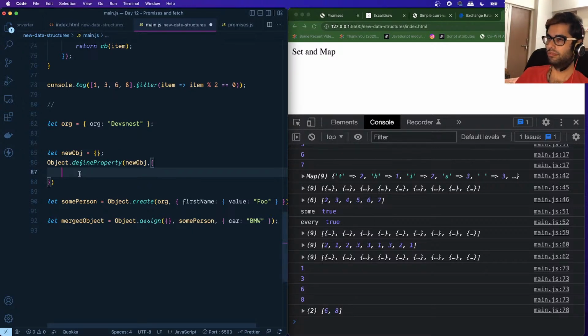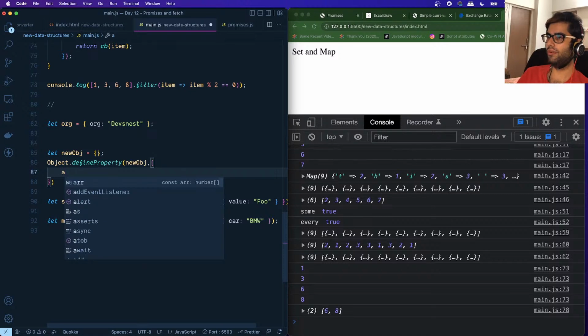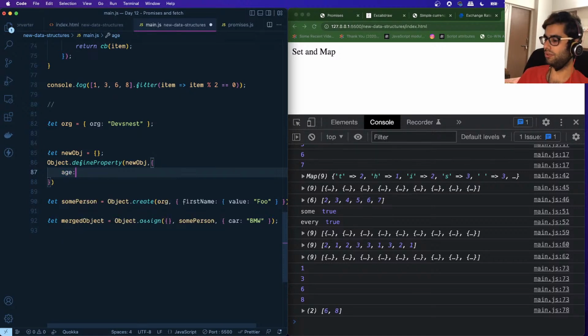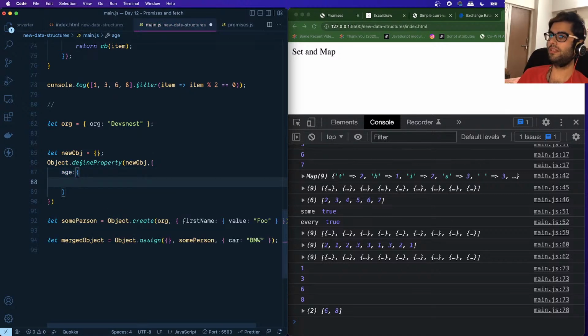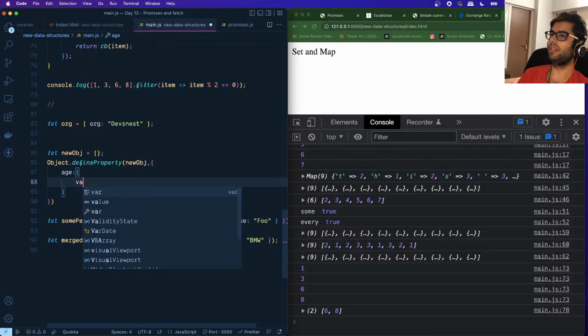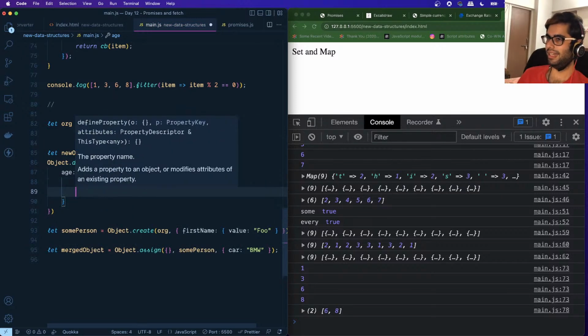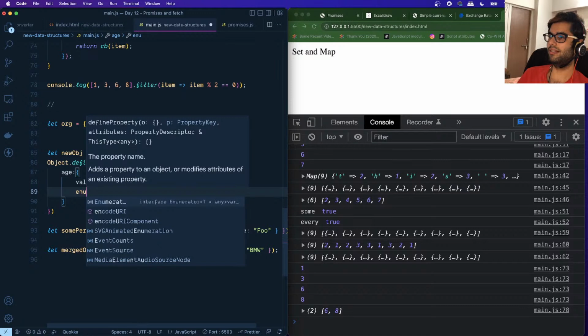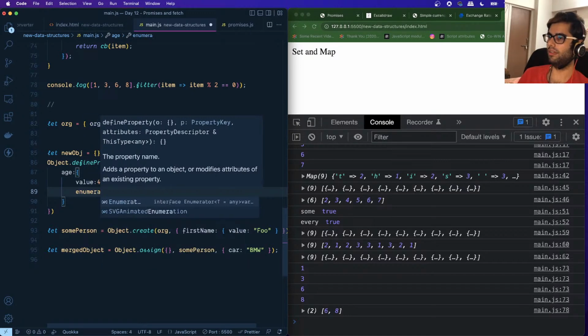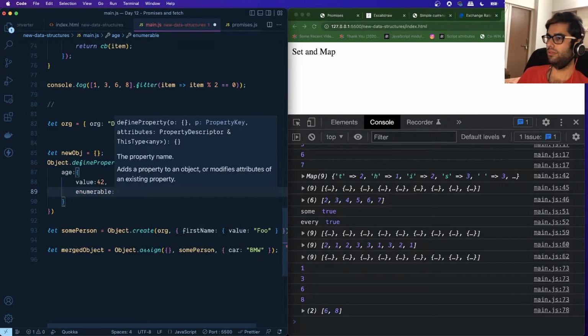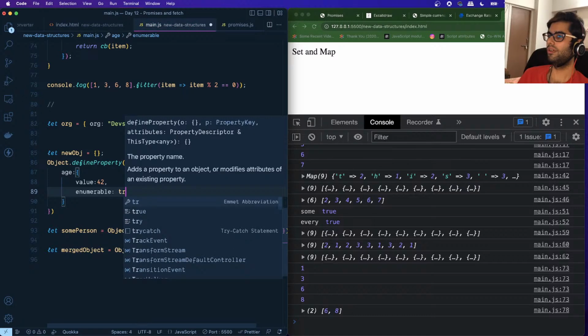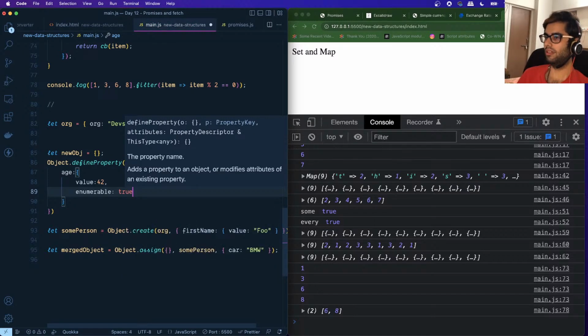So suppose I want to add a variable age, and then I want to specify the behavior for this property. By default, the value for age is say 42. Then it has additional properties known as enumerable, which is false if you do not specify it. If I set this to true, for example,